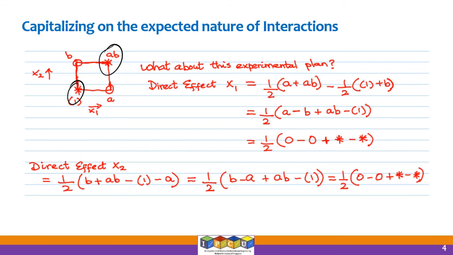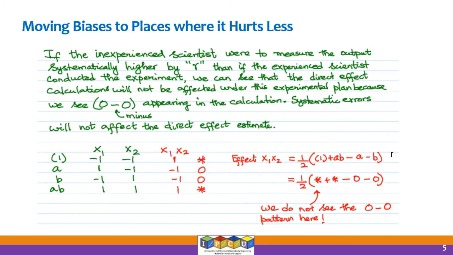You will calculate the average, keep it there, and then you will take the average of experiments where x1 x2 is minus 1. That means experiments labeled A and B. So from the average of 1 and AB, you would subtract the average of A and B, right? So that is what is indicated here as the effect of x1 x2.